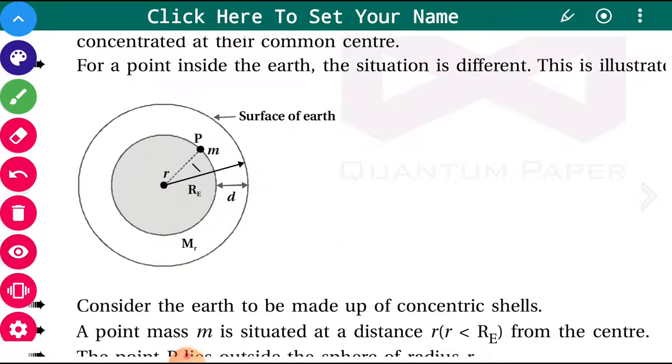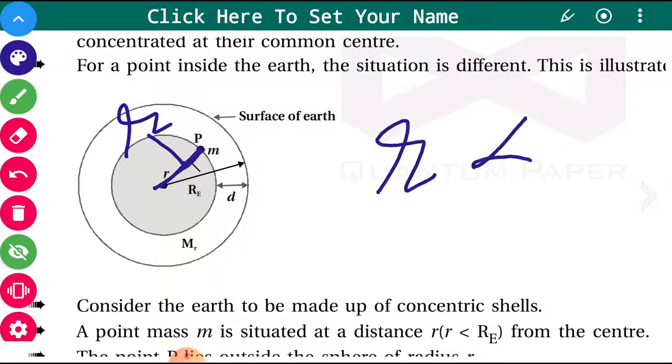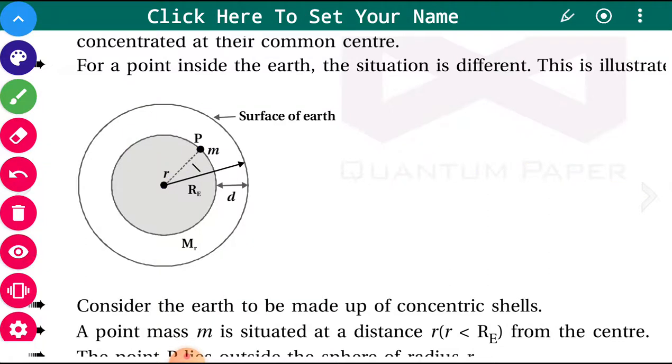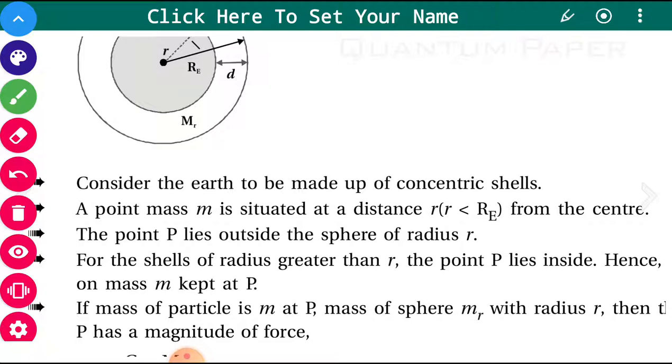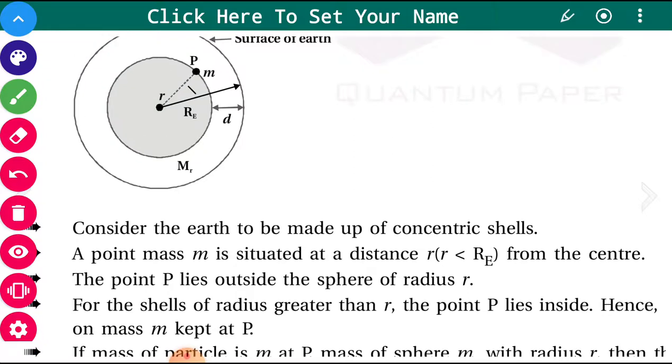Now try to understand the mass. Here this distance r is smaller than the radius of the earth. If point P lies outside the sphere, then r will be greater than Re. If point P is inside, then small r, the distance of the object, is smaller than Re.